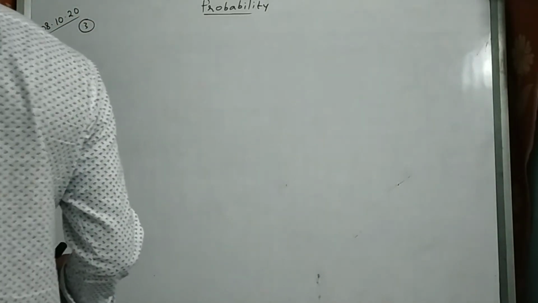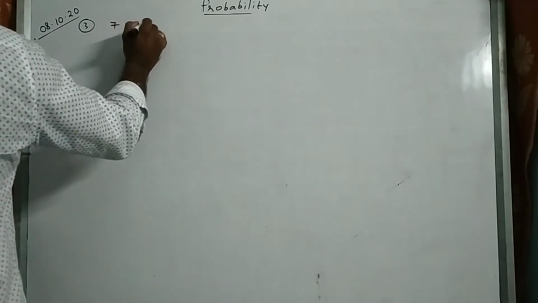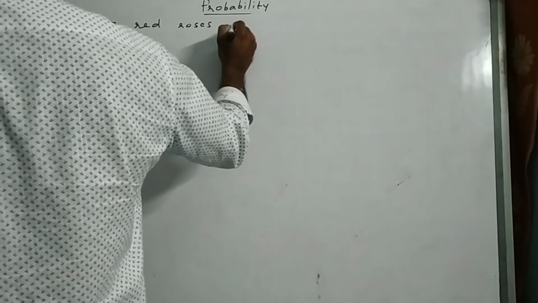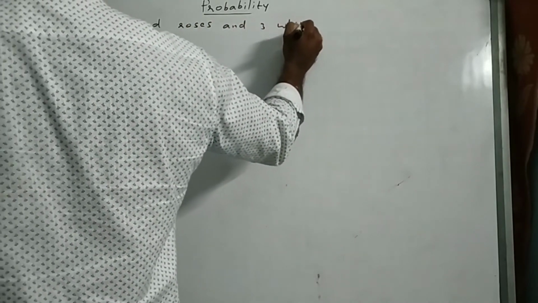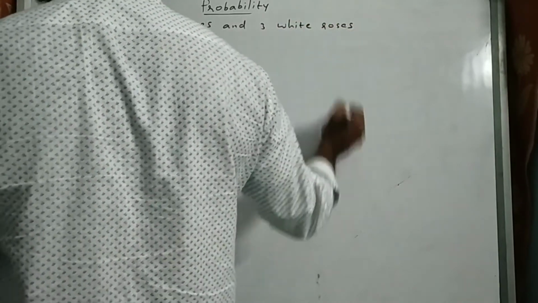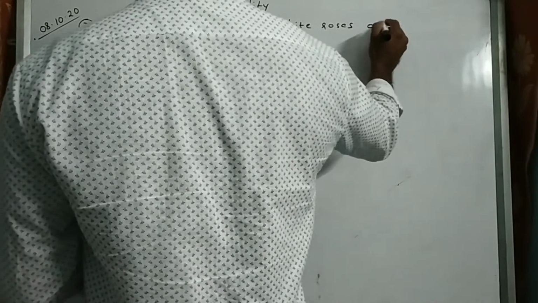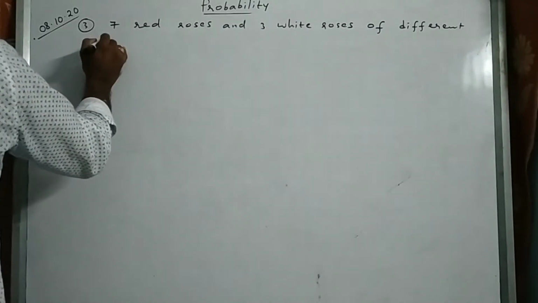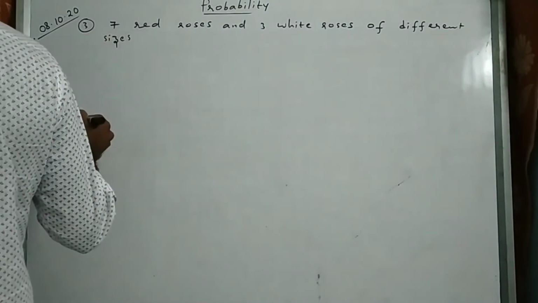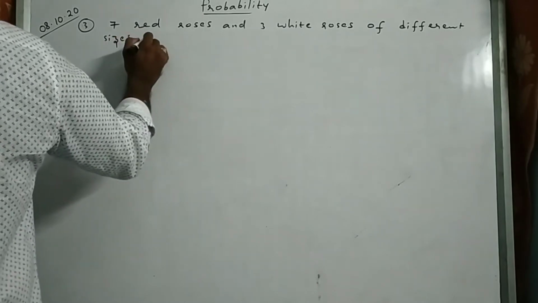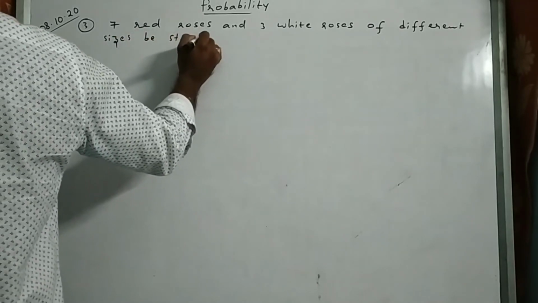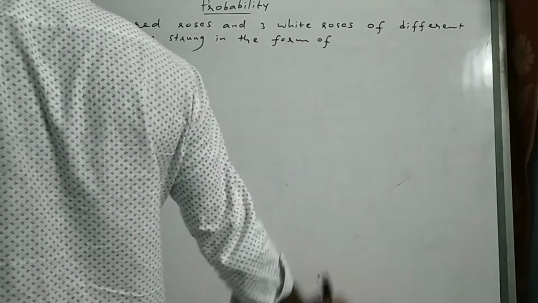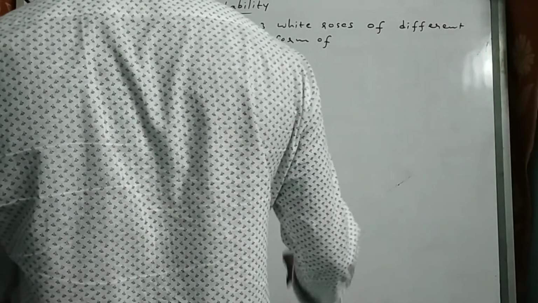Third question. 7 red roses and 3 white roses of different sizes be strung in the form of a garland at random.